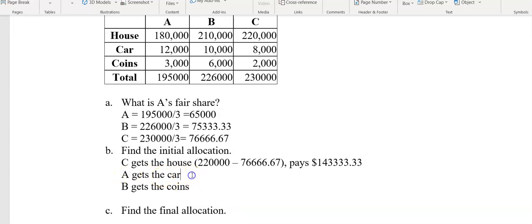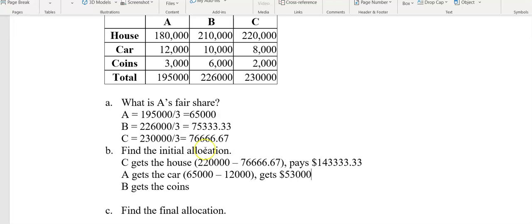All right, now A gets the car. The car is worth $12,000 to A, and A's fair share is $65,000. So A hadn't gotten enough yet. So let's take A's fair share of $65,000 and subtract off the $12,000 that the car was worth to him, and he is going to get $53,000 in addition to the car.